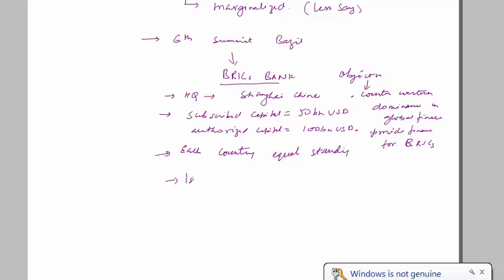The first president will be from India, and he will serve for 6 years, then followed by Brazil, followed by Russia, and so on for 5 years each. So this has already been decided: the first president will be from India for 6 years, next from Brazil, next from Russia, maybe next from China, and next from South Africa. So this is about the BRICS nations.